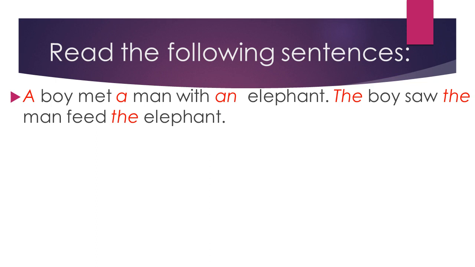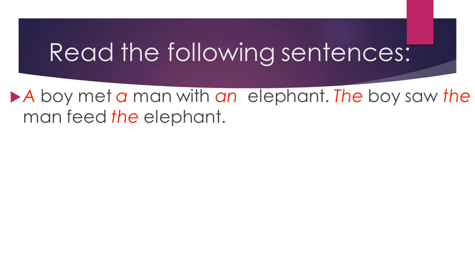There are three nouns in first sentence before full stop: boy, man, elephant, and there a, an are used, and then the boy saw the man feed the elephant. There we have used the because here in the second sentence the same nouns have been repeated. That's why we have used the.